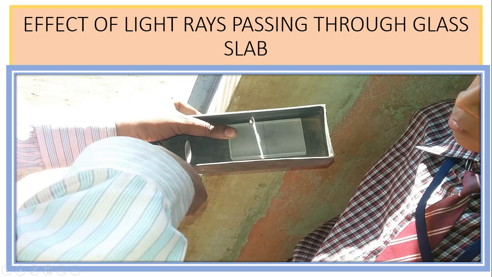So these are the light rays passing through the slab. When a light ray passes through the slab, it changes its path slightly. This is called refraction of light.